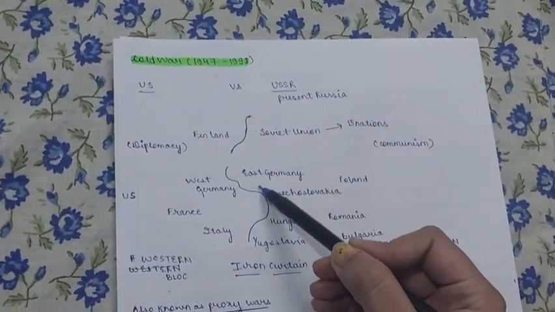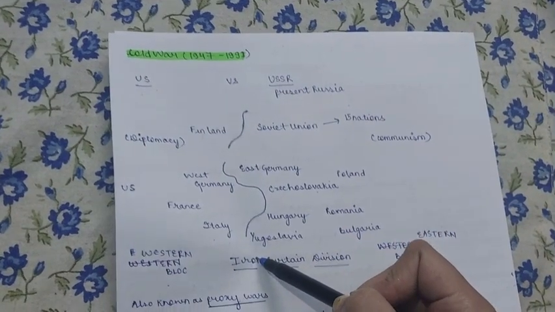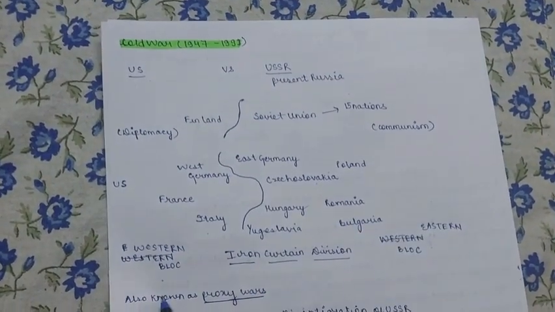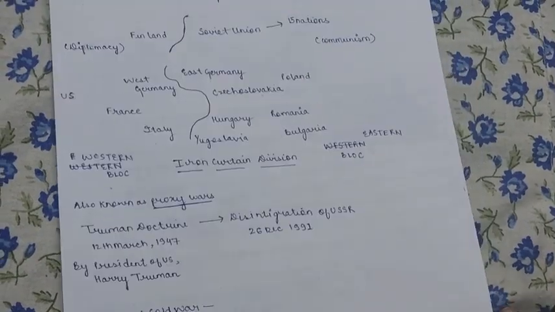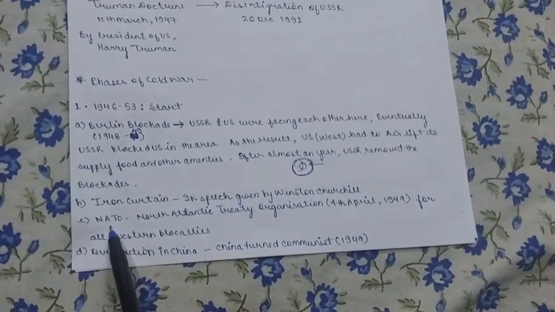Second is the Iron Curtain. The Iron Curtain was this division that got created over a period of time, where the countries got divided between the Western and the Eastern Bloc. This happened. Next is NATO.